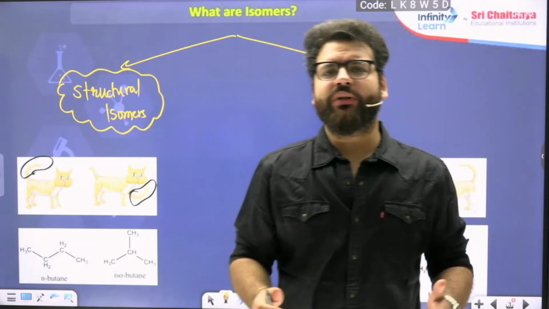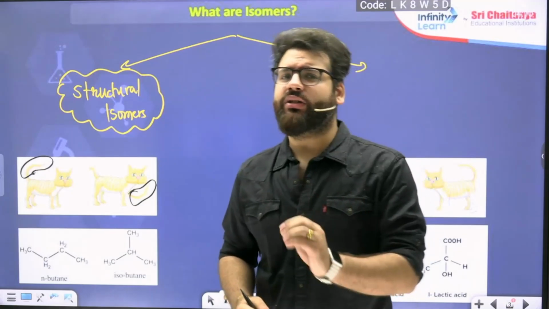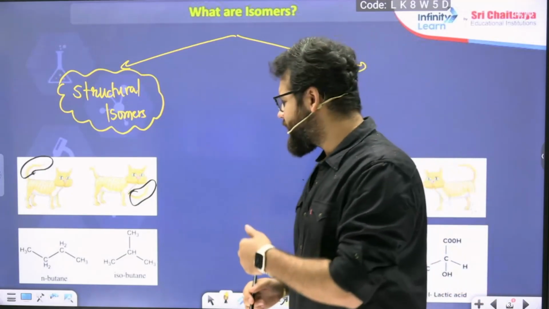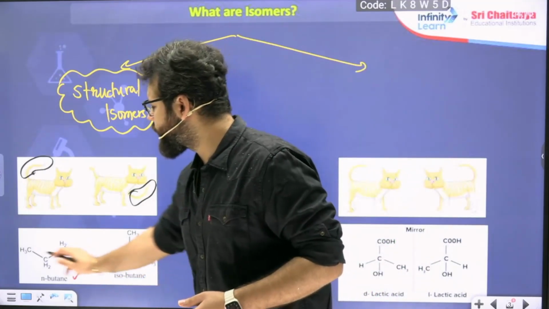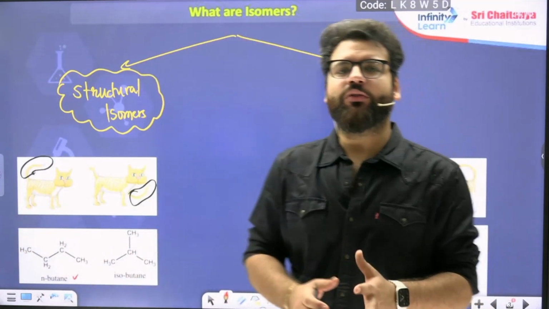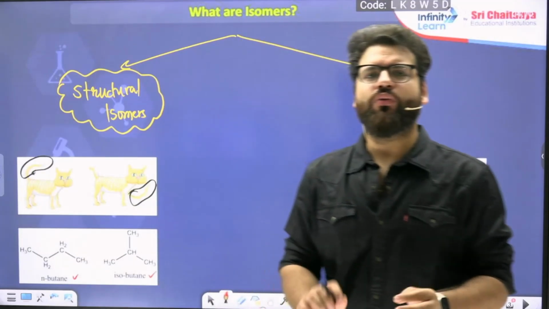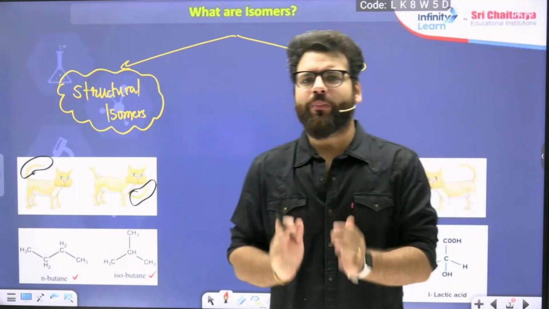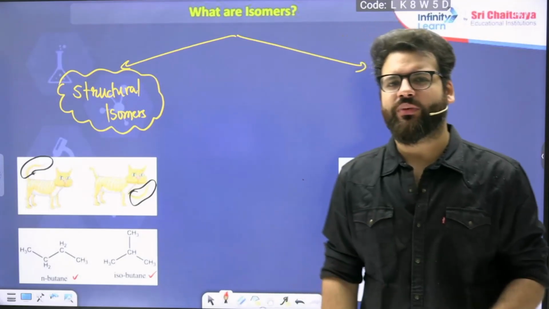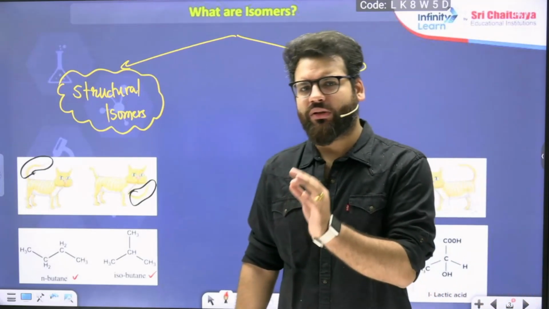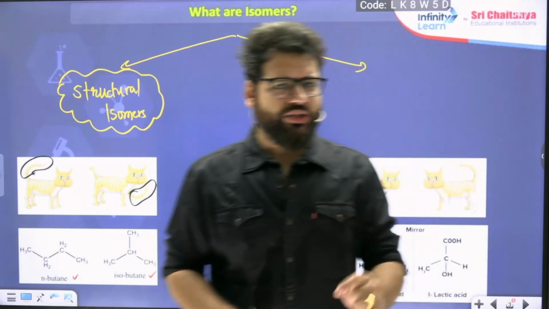Any two isomers which have the same molecular formula but different structure are structural isomers. One example I've given you here is n-butane, which is just 4 carbons in a straight chain. But if I want to draw another structure, I can have isobutane, which is also 2-methyl propane. I am hoping that all of you know the IUPAC nomenclature and the basics of isomerism before this class, so that we just deal with calculating the number of isomers. So this is an example where the structure changes.